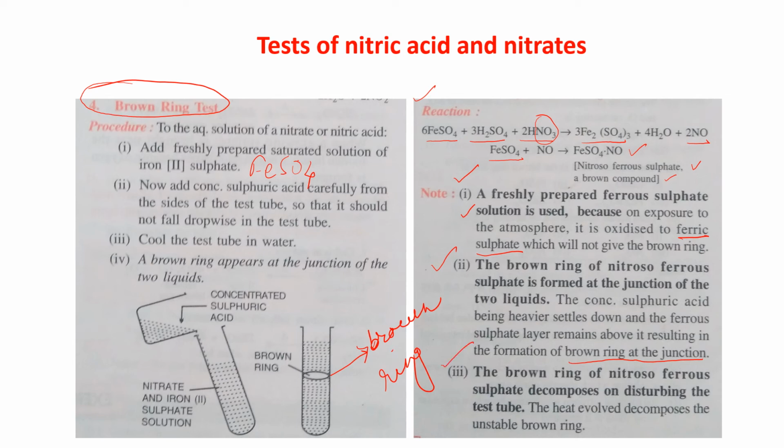Number 3, the brown ring of nitrosoferrous sulfate decomposes on disturbing the test tube. That is why I said don't disturb the test tube, because the brown ring that forms is very unstable. If you disturb the test tube, the heat evolved decomposes the unstable brown ring. Am I clear? This is the brown ring test.